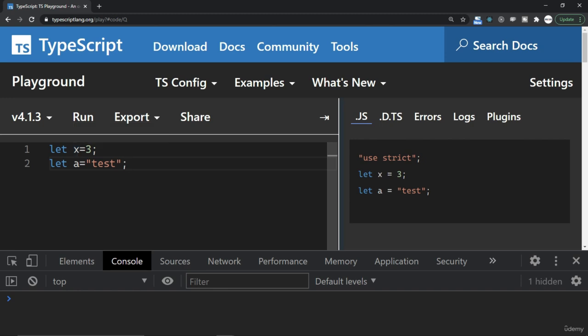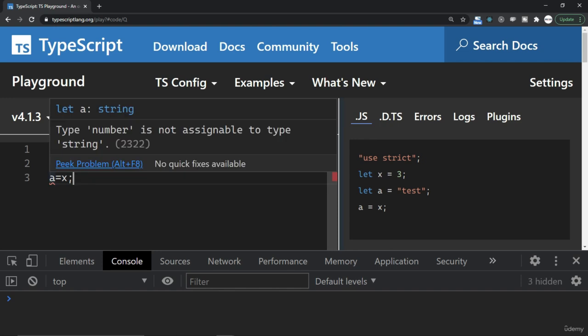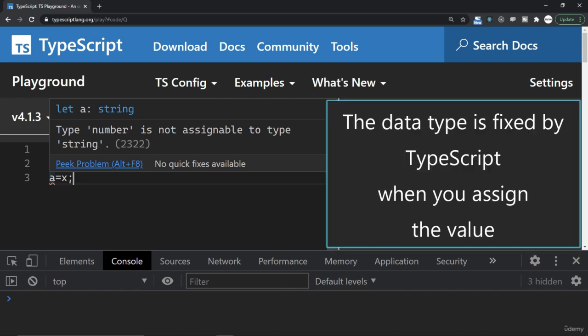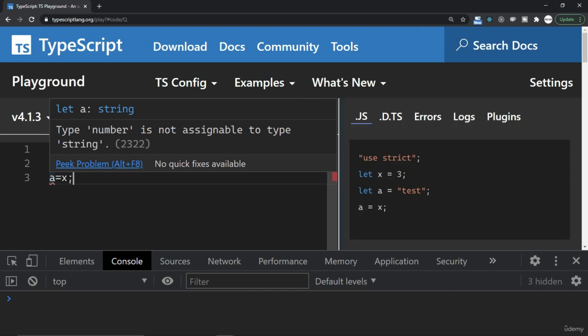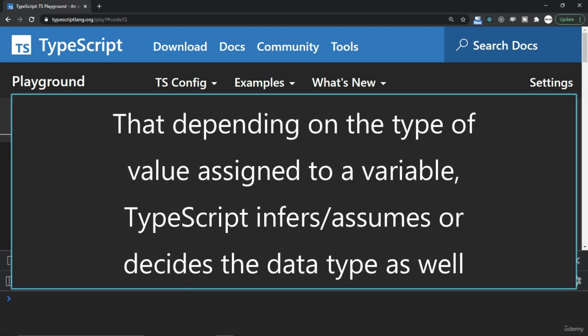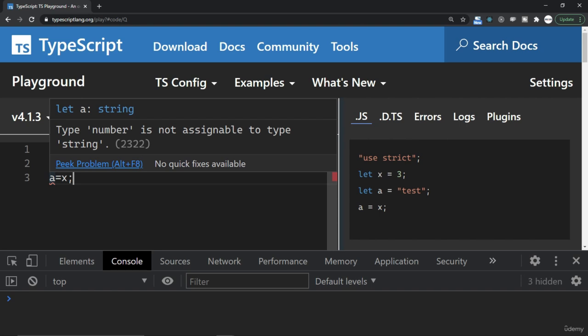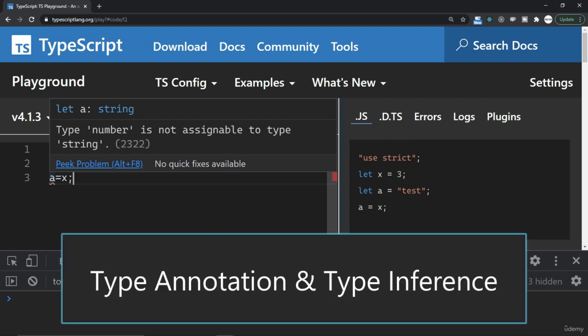This also means in case I try to assign a is equal to x, then the error which you see is that number is not assignable to type string. So the data type is fixed by TypeScript when you assign the value. Looking at this error, it clearly means that depending on the type of value assigned to a variable, TypeScript infers or assumes, or in other words, decides the data type as well. So in this section we discussed a feature or behavior of TypeScript called type annotation and type inference.